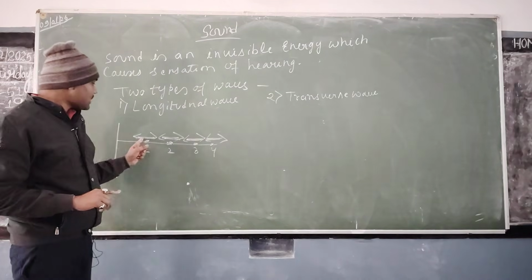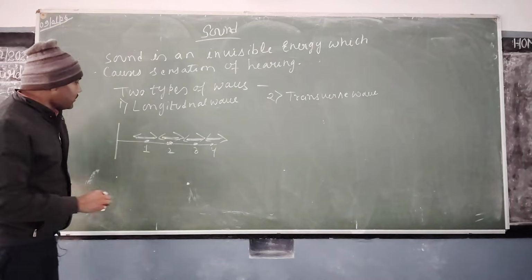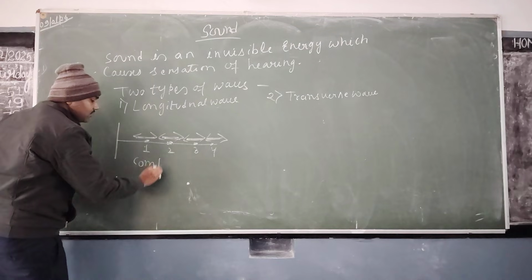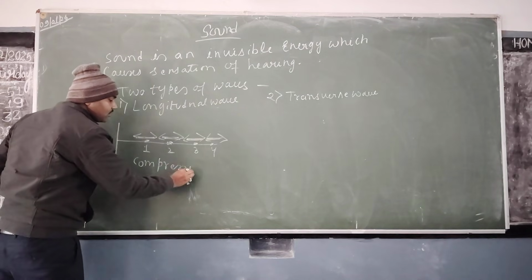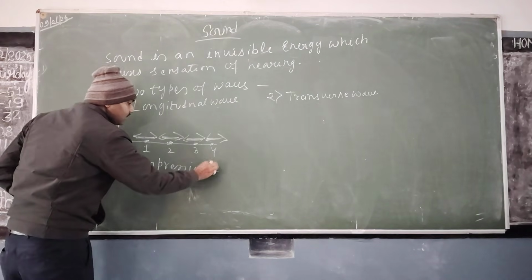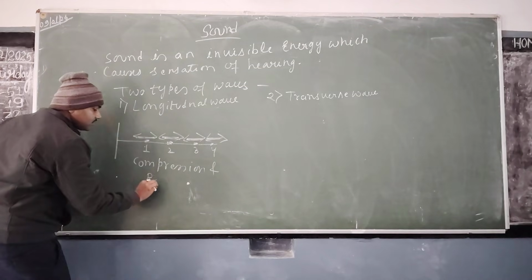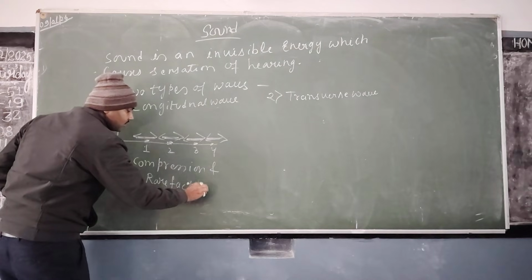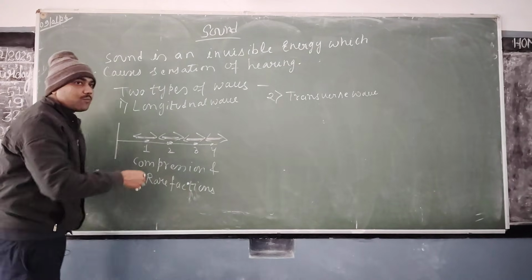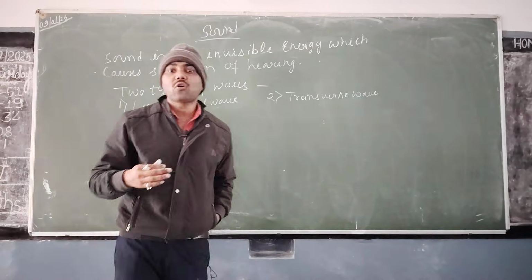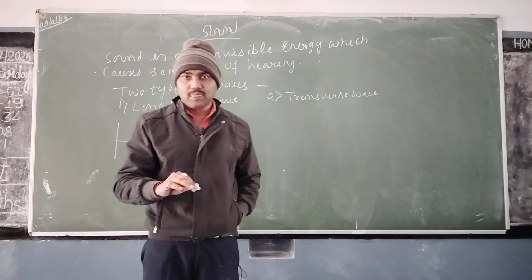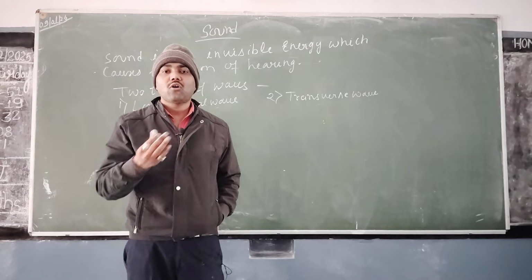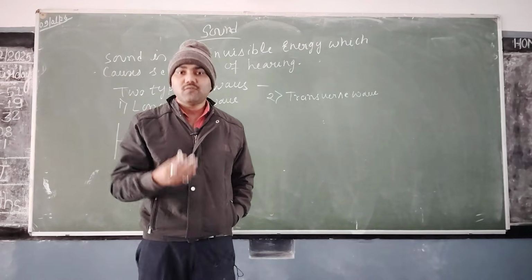Understood? Like this they vibrate, and by vibrating they create regions of compression and rarefaction. What is the reason for compression? Compression means when the sound is created very fast, the vibration is created very fast, and the disturbance is very fast.